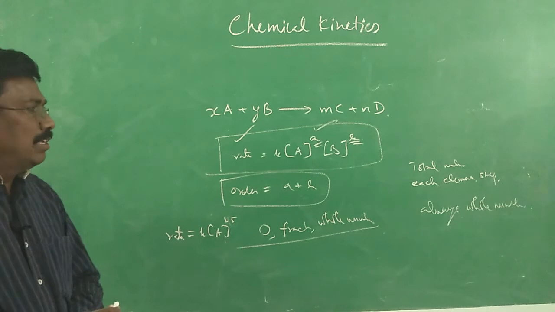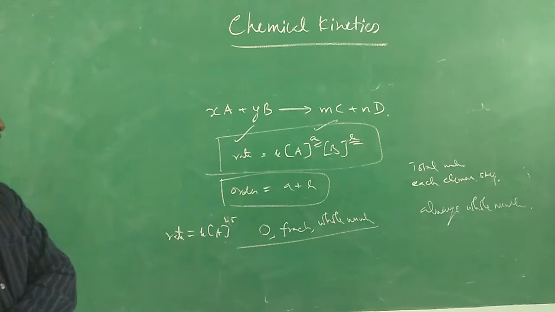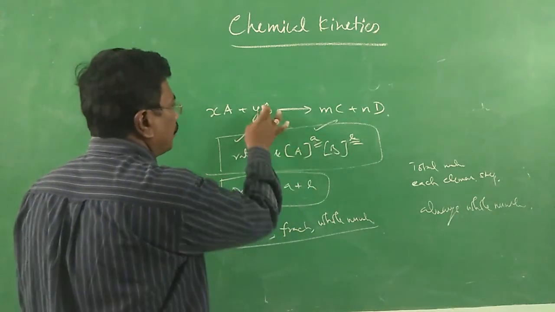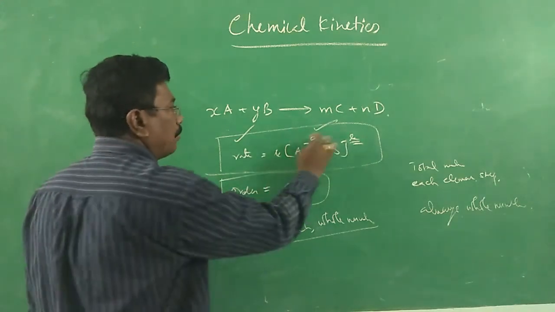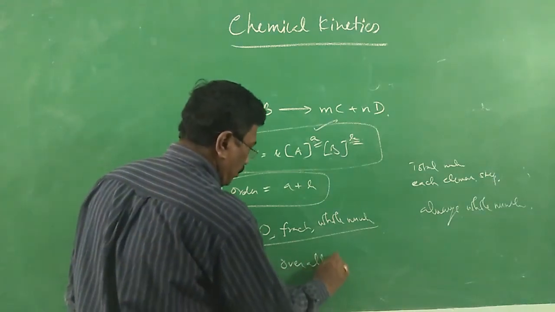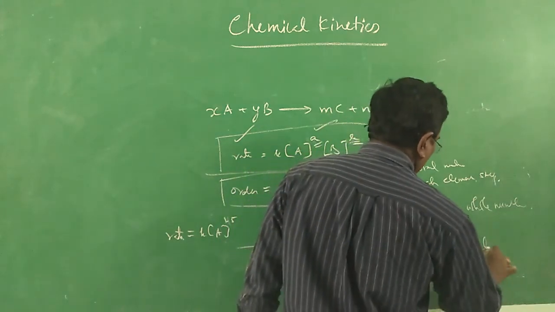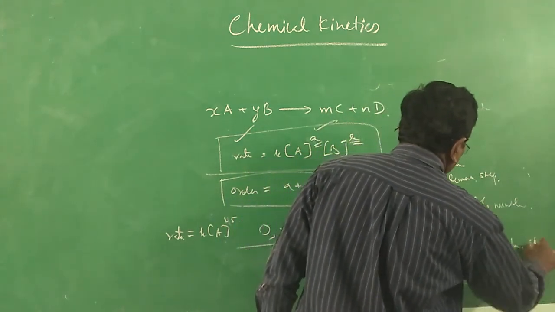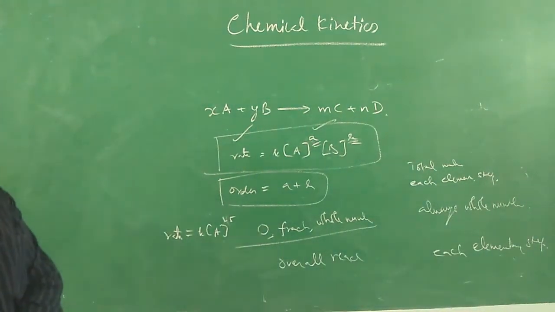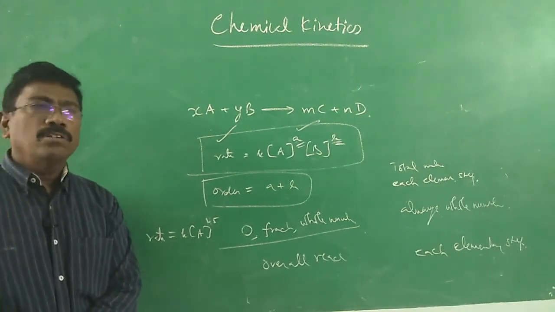Then rate order is determined for the overall reaction. The overall order is A plus B: order with respect to A, order with respect to B, overall order A plus B. So order is determined for the overall reaction. Here, molecularity is for each elementary step. For each elementary step, it is determined. So that is about the differences between order and molecularity of a reaction.